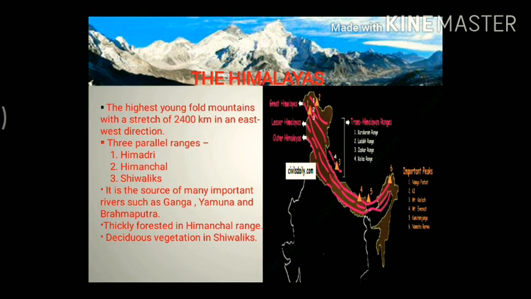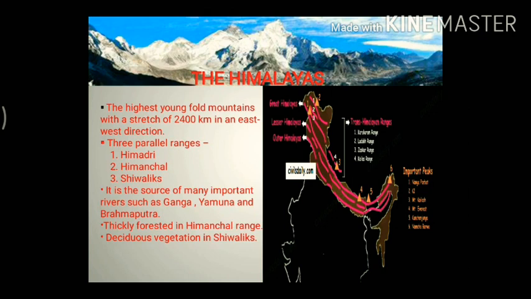Okay, now these Himalayas are the source of many important rivers such as Ganga, Yamuna, and Brahmaputra. So basically all these perennial rivers have their source in the Himadri region. Okay, that is the topmost area. Greater Himalaya we call it. All right. Next, it is thickly forested in the Himachal range. Yes, the middle range of the Himalayas is known as Himachal. It is thickly forested and it has lots of coniferous trees such as pine, cheer and others, which are very important for commercial purposes.